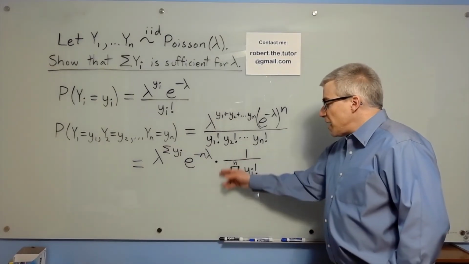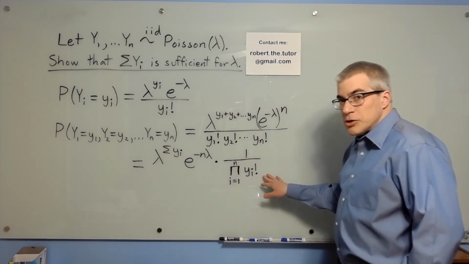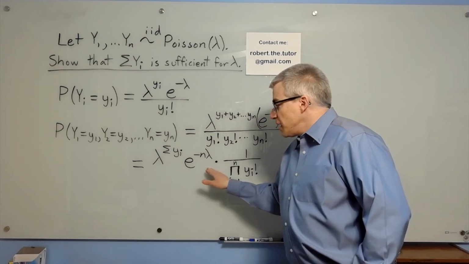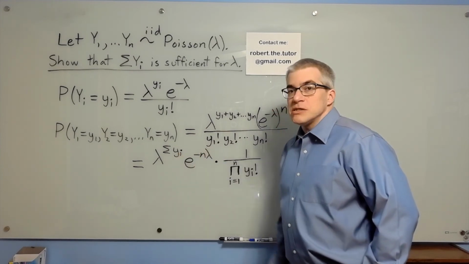Notice it doesn't matter that there are other factors of y here. What matters is the factor that has the lambdas in it, and that there are no other y's besides the sufficient statistic.